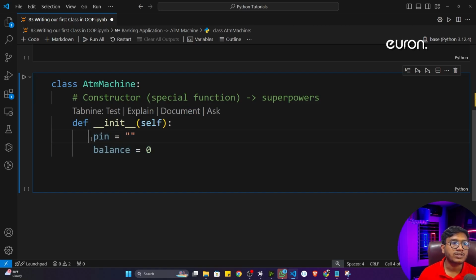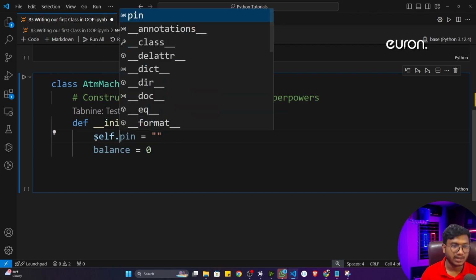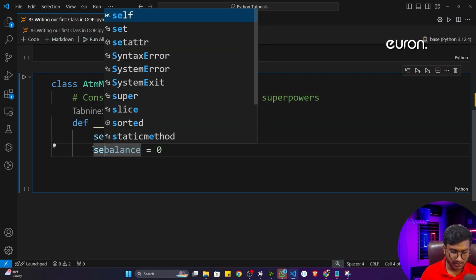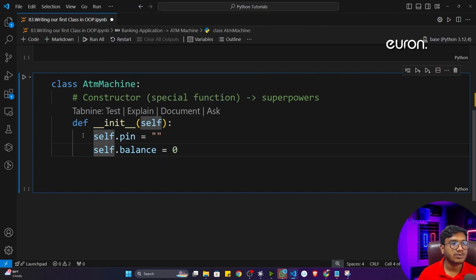Okay, which class does it belong to? It belongs to the ATM class, so you have to give self here, this particular self keyword. That's how we have to define data, that's how we always have to define a class variable. So this is actually the rule.